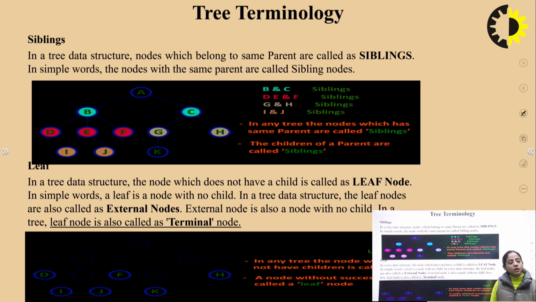Now, in a tree data structure, the node which does not have a child is called a leaf node. In simple words, a leaf node is a node with no child. In a tree data structure, leaf nodes are also called external nodes. An external node is also a node with no child. In a tree, a leaf node is also called a terminal node.